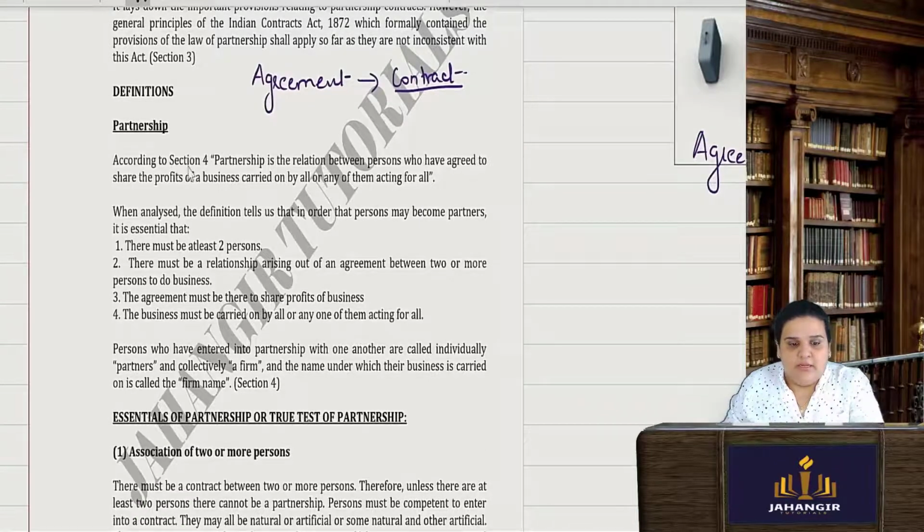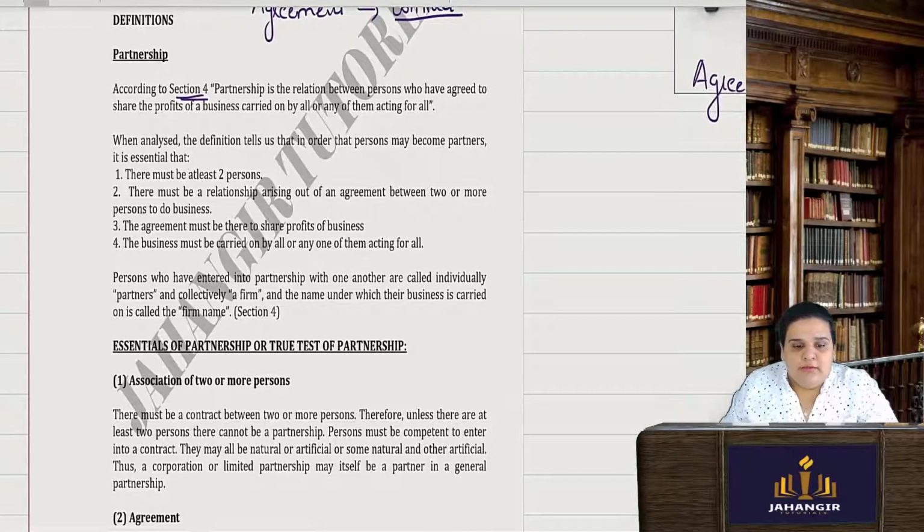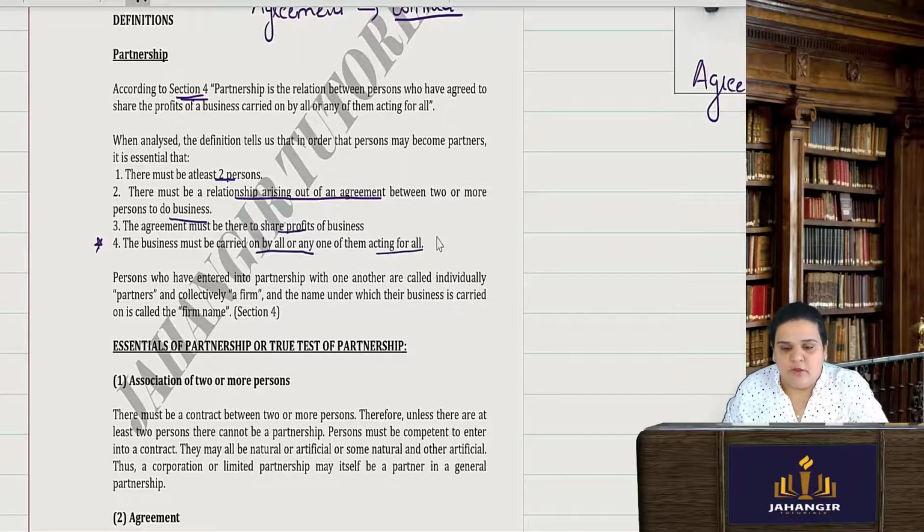Now, coming to the definition which I explained to you, Section 4. There must be at least two persons. There must be a relationship arising out of the agreement. I told you there has to be an agreement between two or more people in order to do a business and to share the profits. And the business must be carried on by all or any one of them acting for all. Now this is the concept of mutual agency.